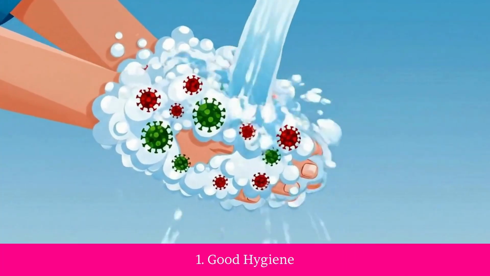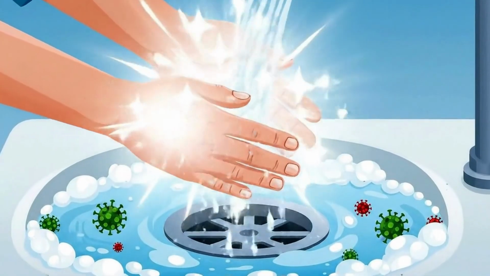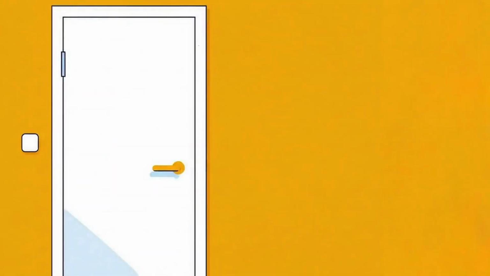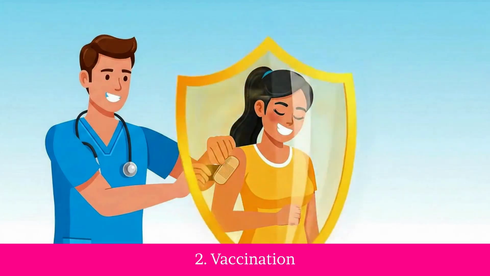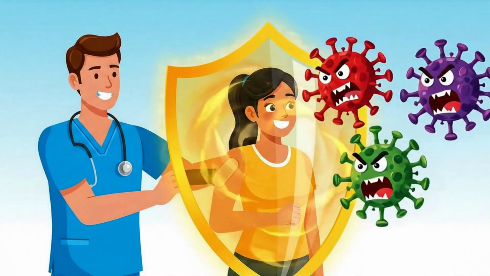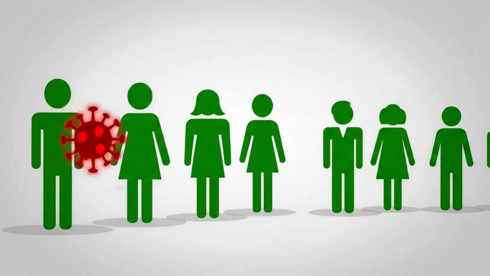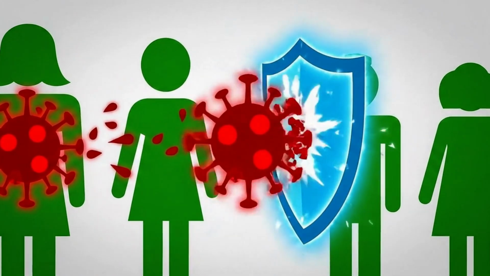1. Good hygiene. Washing hands regularly with soap and water helps remove harmful pathogens. Always wash hands before eating, after using the bathroom, and after coughing or sneezing. 2. Vaccination. Vaccines help protect against diseases like measles, mumps, and the flu. Vaccination programs are an important way to prevent the spread of certain communicable diseases.